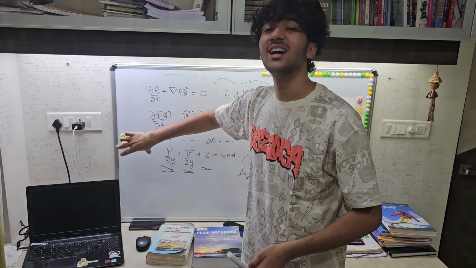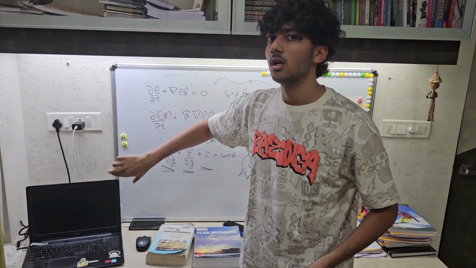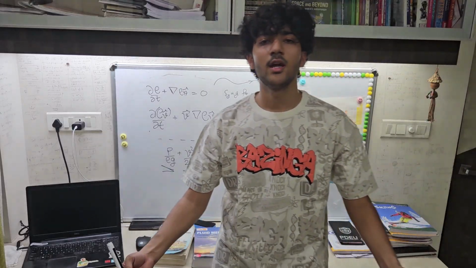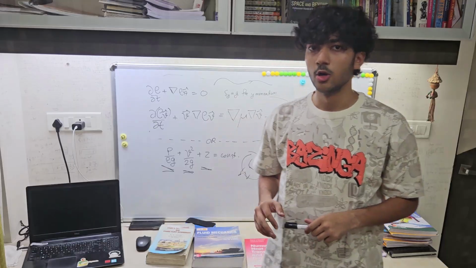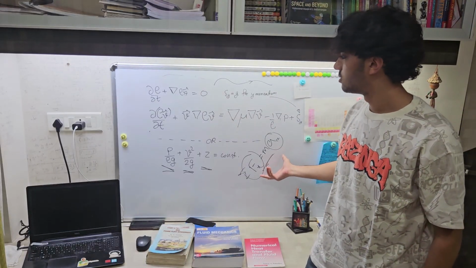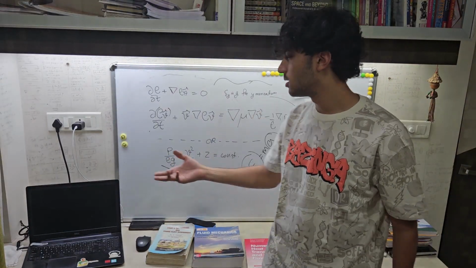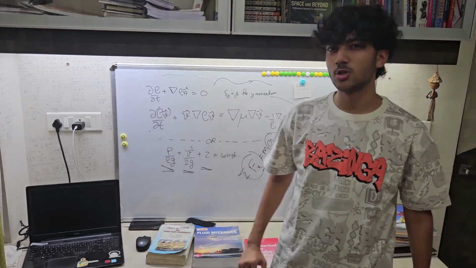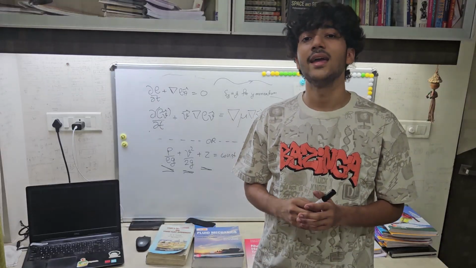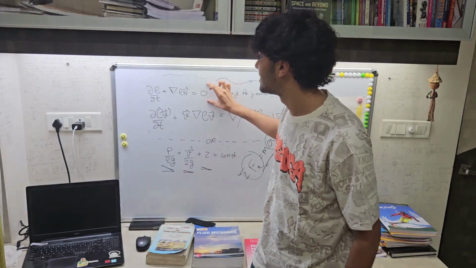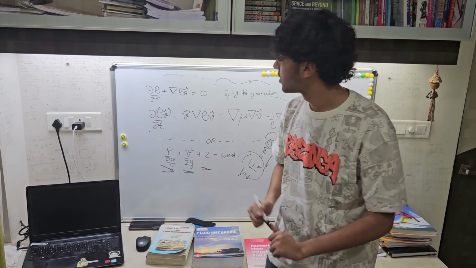We also have the unsteady term in our equation. Now that we are talking about equations, there is one supreme equation, not the most supreme like F equals ma, but supreme in the sense that it governs all types of flow, and that is the continuity equation.